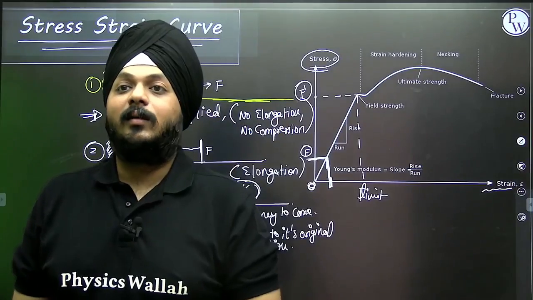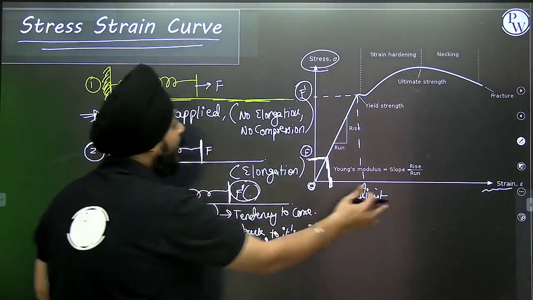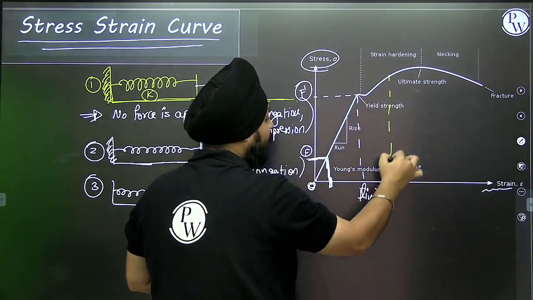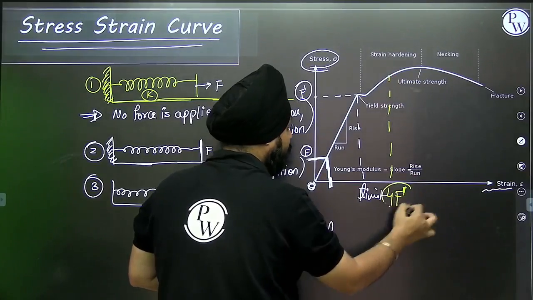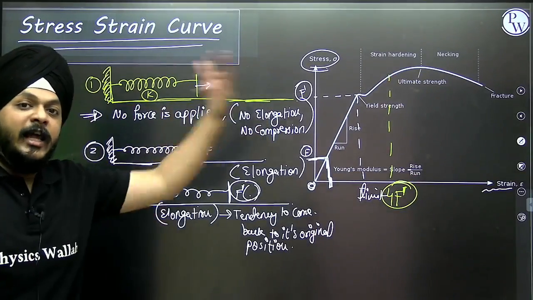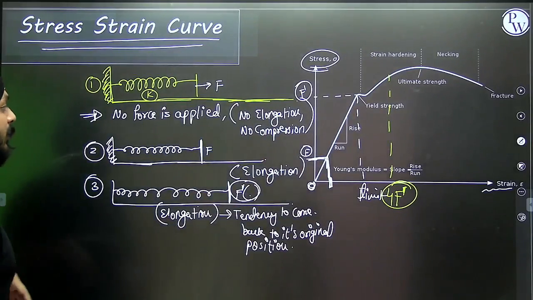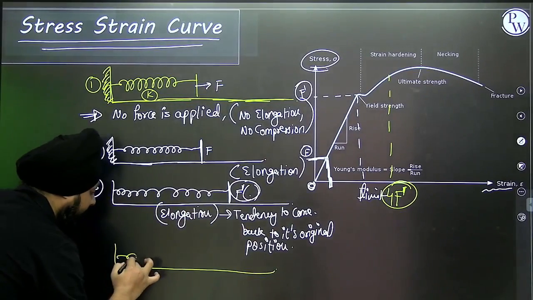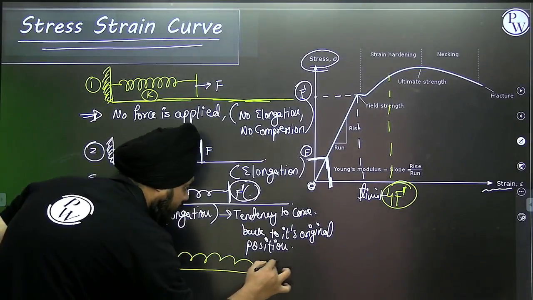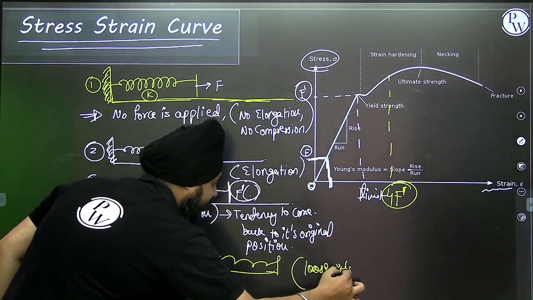The spring is rigid in nature. Now suppose he applies 4 times the F dash value or 8 times, whatever, a large amount of force. Beyond this, the spring will lose its elasticity.